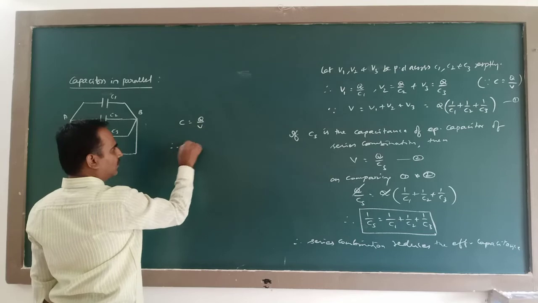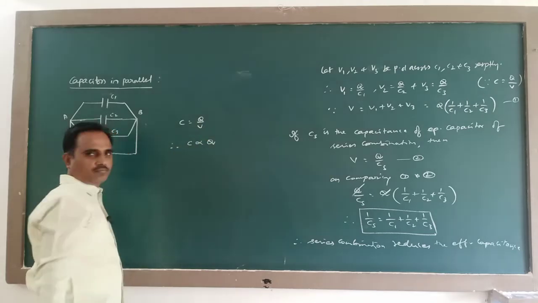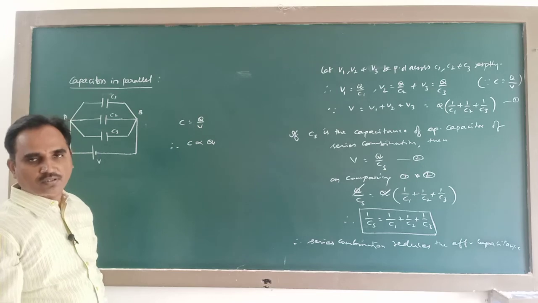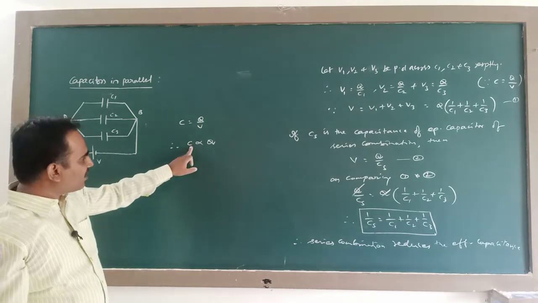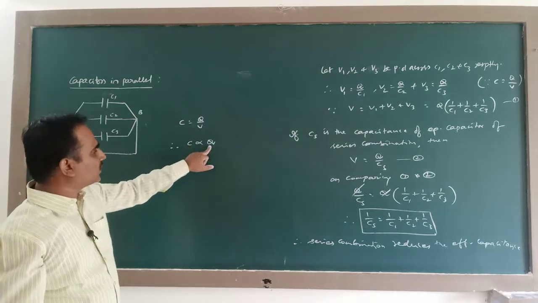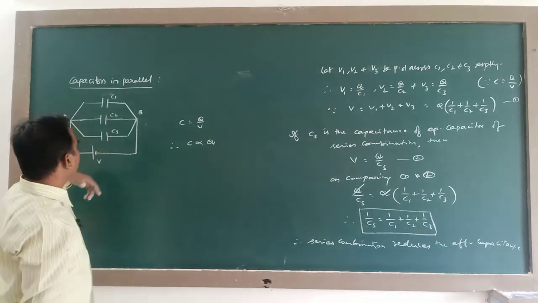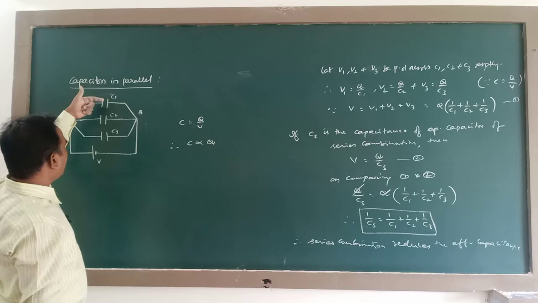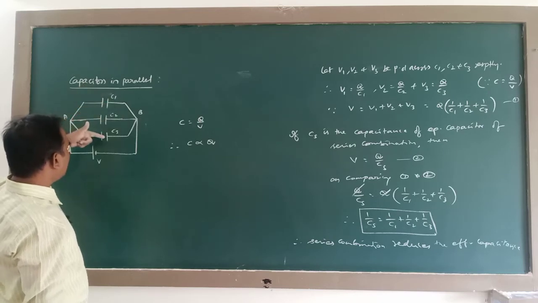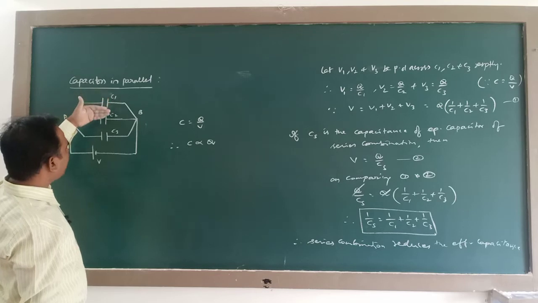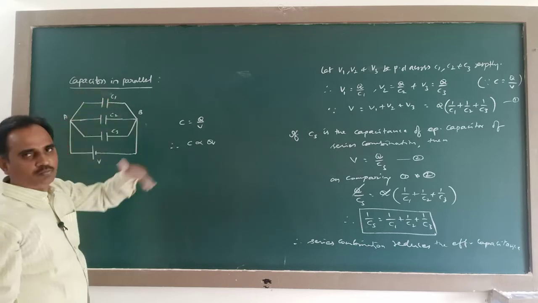Therefore, C is proportional to Q. C proportional to Q means the capacitor with a larger capacitance gets more charge. So among C1, C2, C3, whichever has the larger value, that capacitor gets more charge.